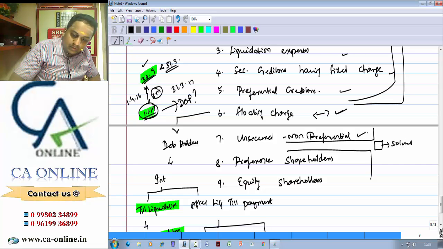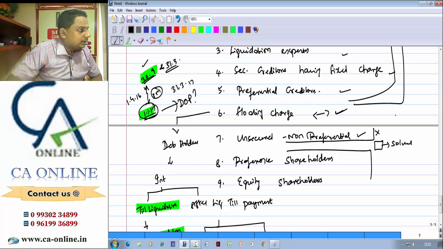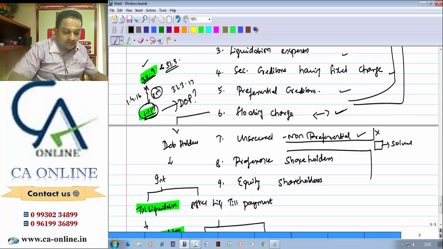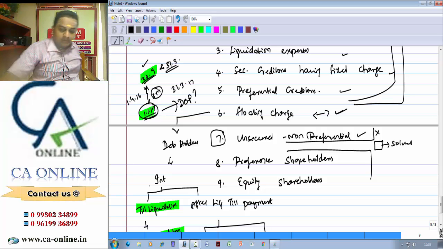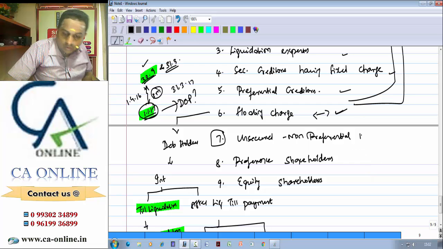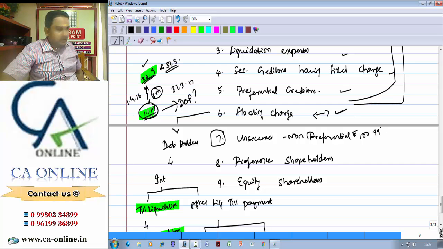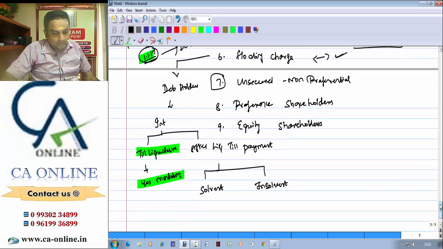If the company is not able to make payment to creditors even a single rupee, then the company is said to be insolvent. That means after paying all the unsecured, that is still stage 7, payment is made and the company is left over with at least 1 rupee to pay the preference shareholder, the company is said to be solvent. If the company is required to pay, for example, non-preferential creditors 100 rupees, and the company has only 99 rupees, 1 rupee is a shortage, still the company is insolvent. Only when they are able to absorb all the unsecured non-preferential, the company is said to be solvent.